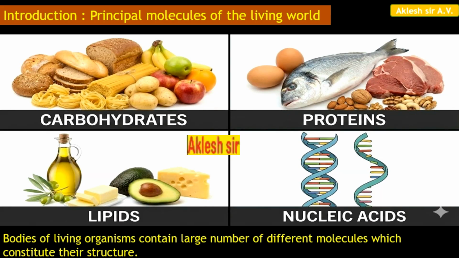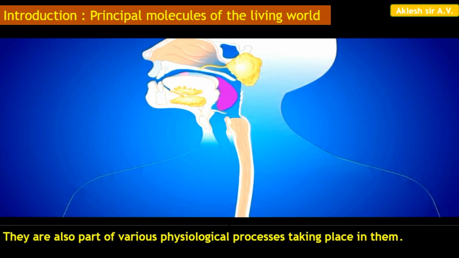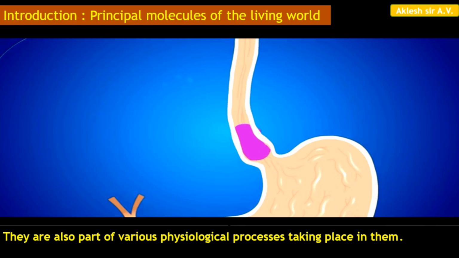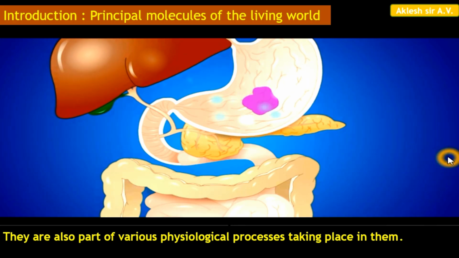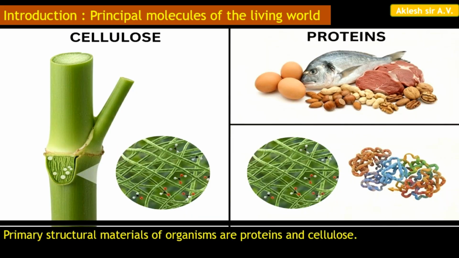Bodies of living organisms contain a large number of different molecules which constitute their structure. They are also part of various physiological processes taking place in them. The primary structural materials of organisms are proteins and cellulose.